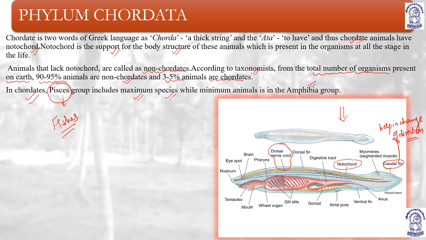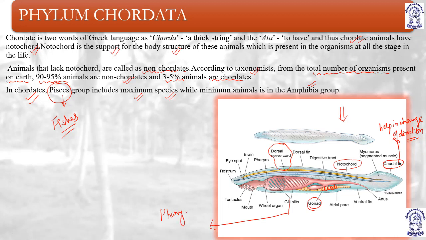Now, most importantly, they have gonads, or a series of gonadal glands. Here you can see, they have pharyngeal gill slits.